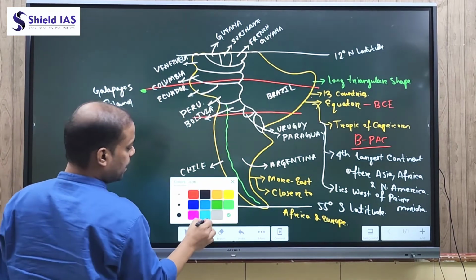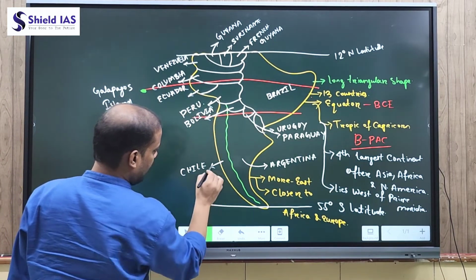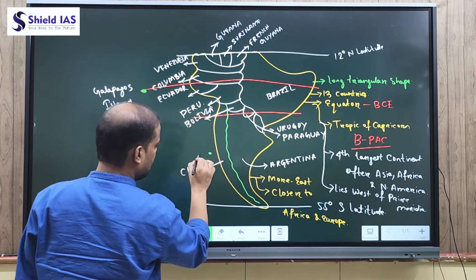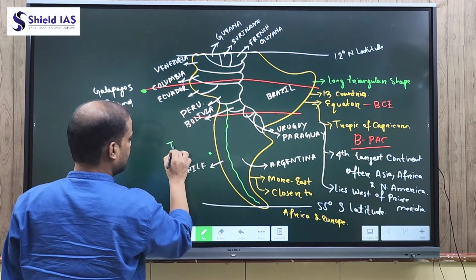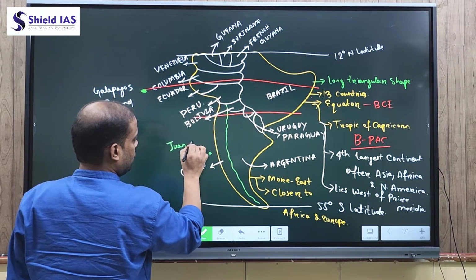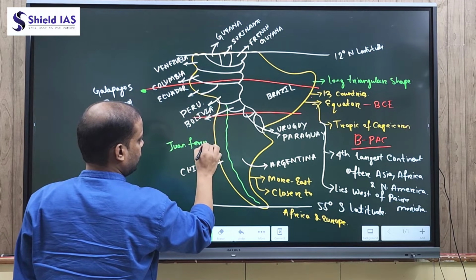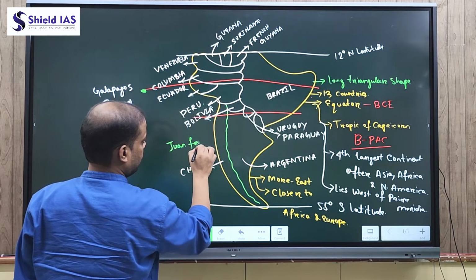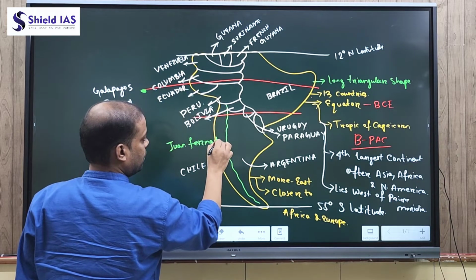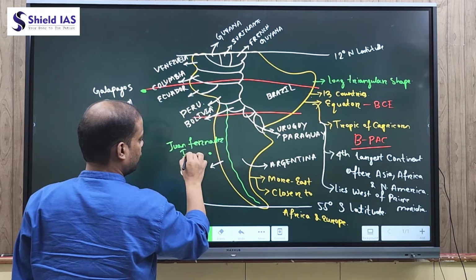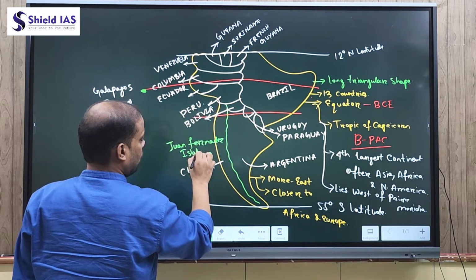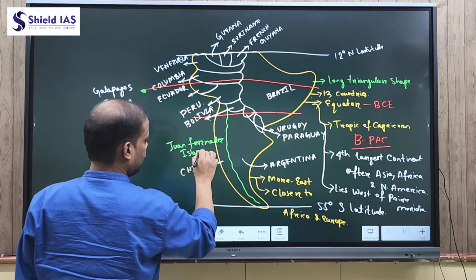And another important island, which is located just near southern Chile, the name of the island is Juan Fernandez Island. Both are located in the Pacific Ocean.